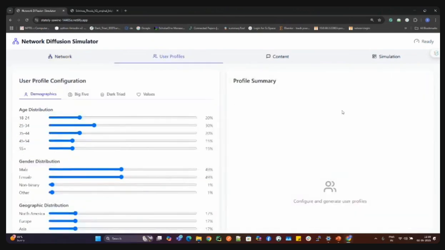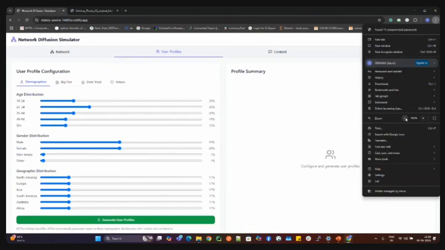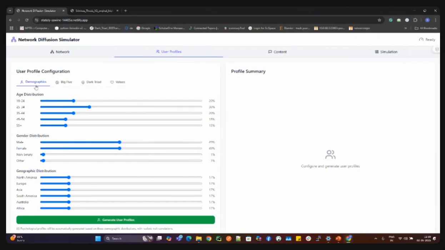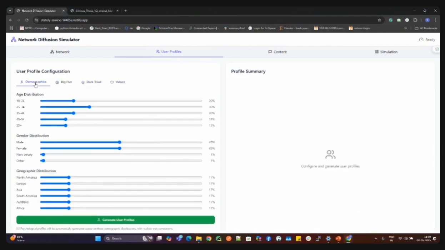And then we created user profiling, where users can be created based on age, gender, geographical distribution, and other aspects can also be added. Like we added here behavior, dark traits, values. So based on that, a user profile would be created with respect to different behavior traits and gender.